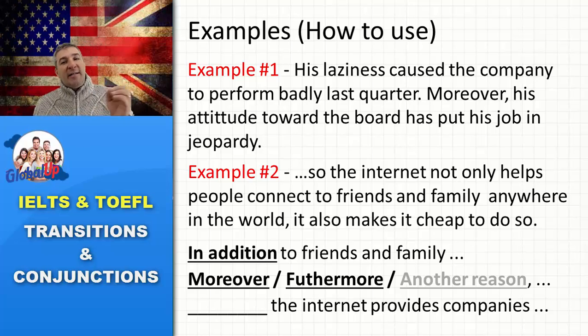For example, in addition to friends and family connecting to each other, the internet provides companies a way to promote their products and services. Or you can say, in addition to friends and family connecting to each other, another reason is the internet provides companies a way to promote their products and services. So you're using these words, as I said before, to change from one idea to the next.